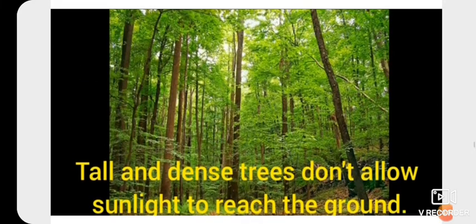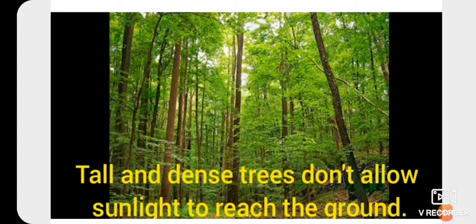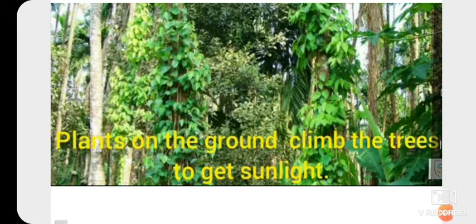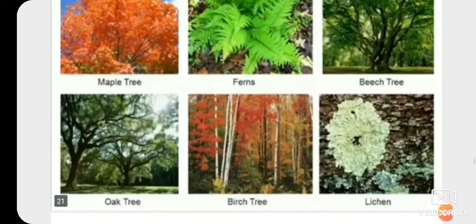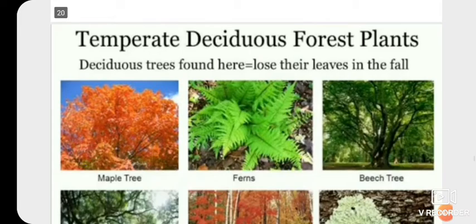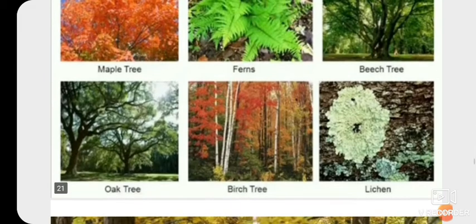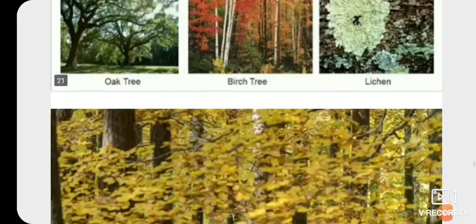And the tall and dense trees don't allow sunlight to reach the ground. That's why plants on the ground climb the trees to get sunlight. Clear? Next is deciduous forest. Examples are here: maple tree, ferns, beech tree, oak tree, and lichen. Clear?